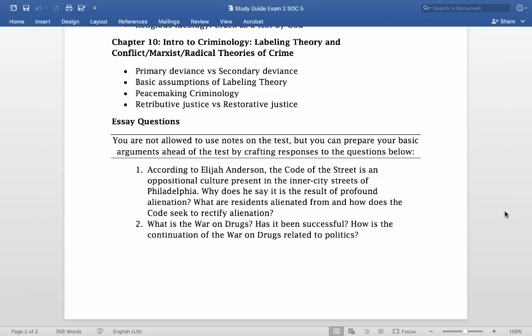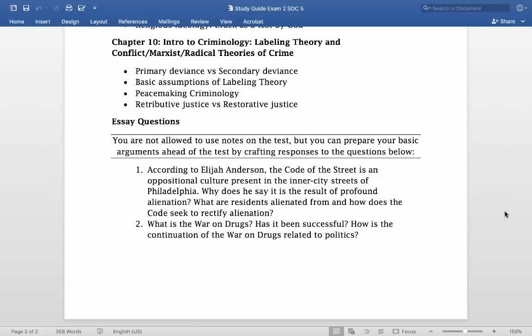Let's see. Basic assumptions of labeling theory. Those ones, there's a ton of them in your book. I suggest, and they're also in the slides as well, there's like 2 slides in that PowerPoint that go over that. I just suggest you go over those so that you have a good understanding of what those assumptions are. So, there's a few of those, but basically this idea that definitions of criminality tend to be reflective of who's in power, that something isn't necessarily considered criminal inherently, it's who's doing it and who says that it is. Anyway, I suggest you go over all of those because that's kind of hard to wrap up here.